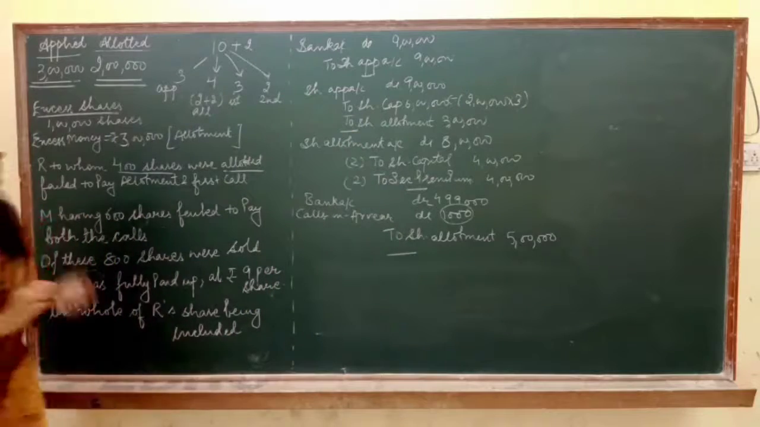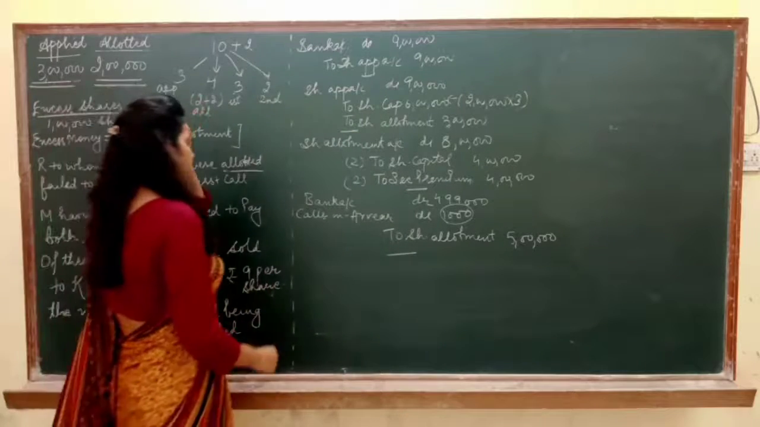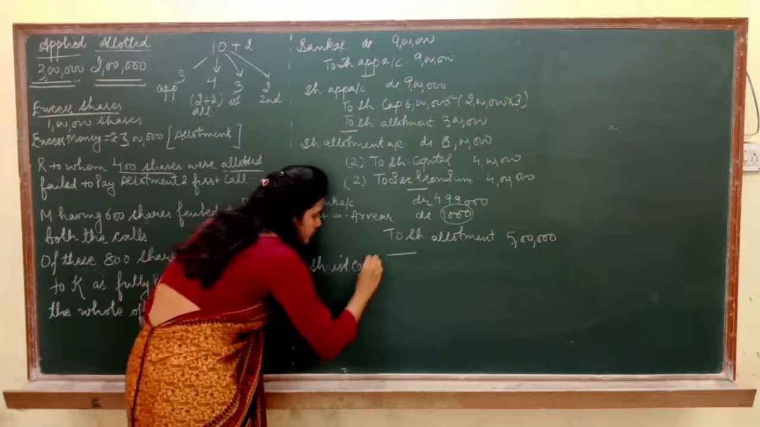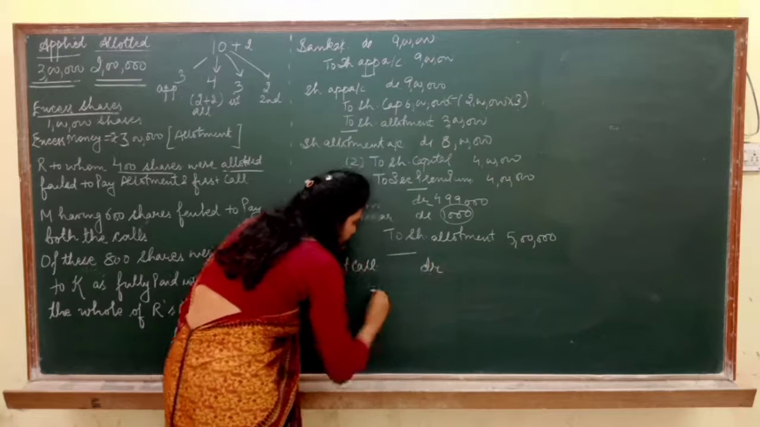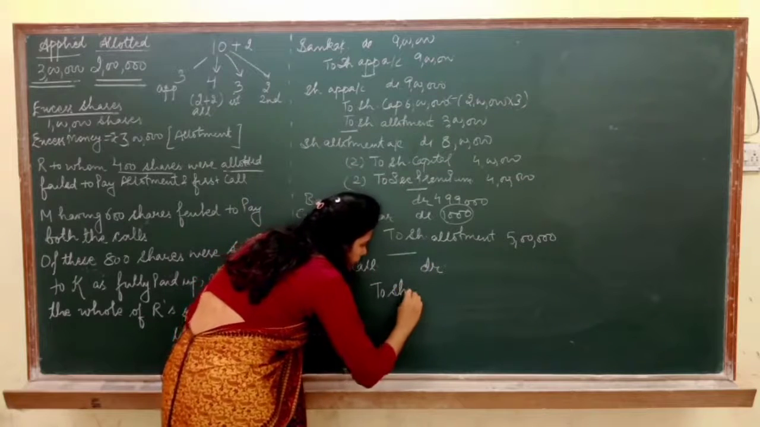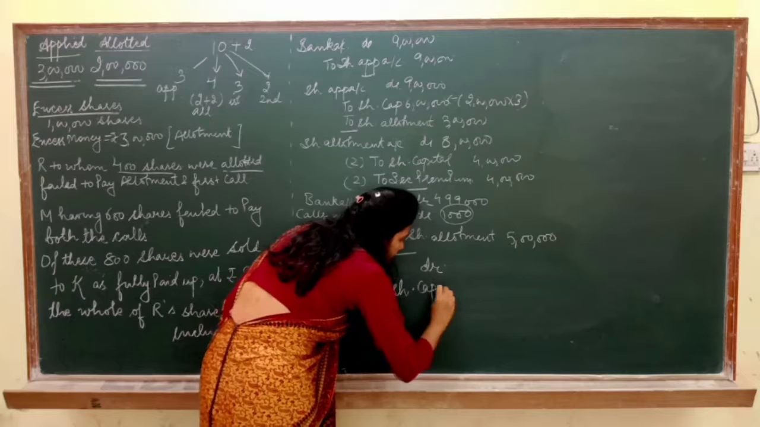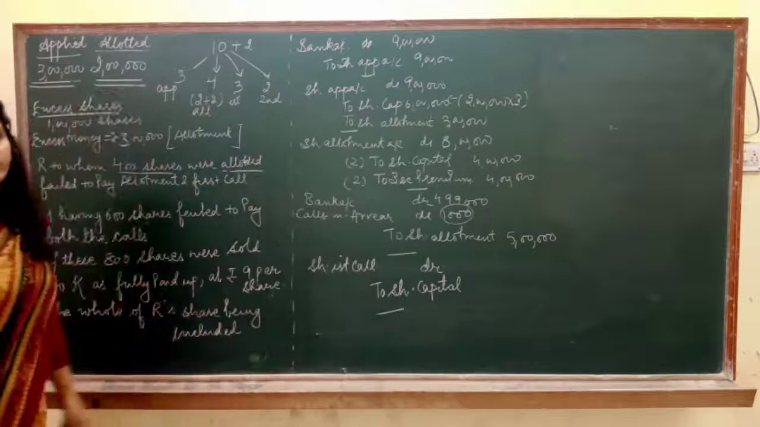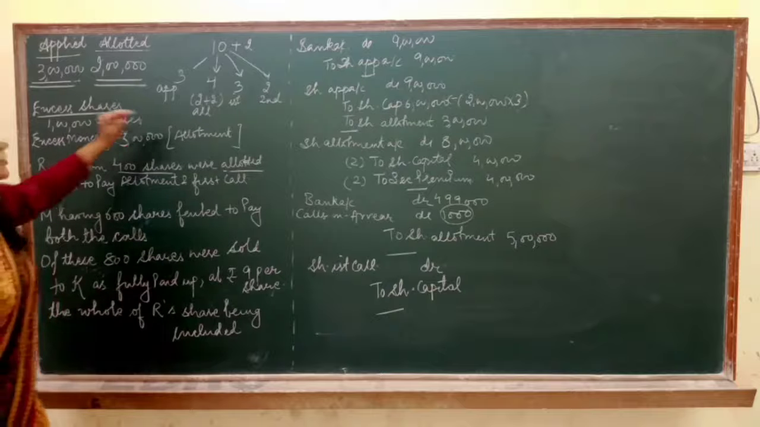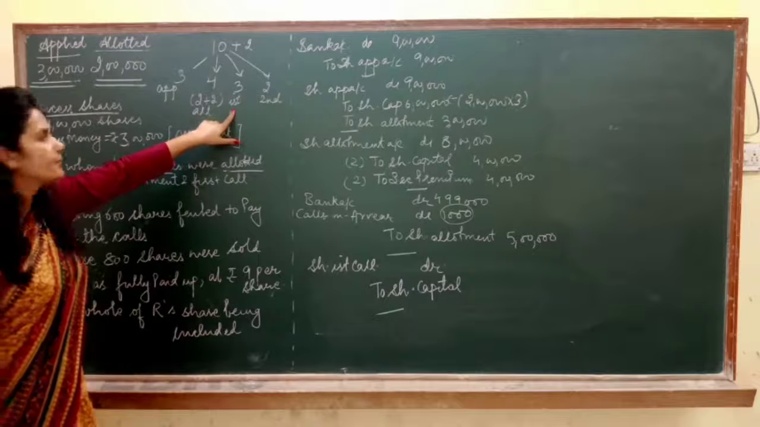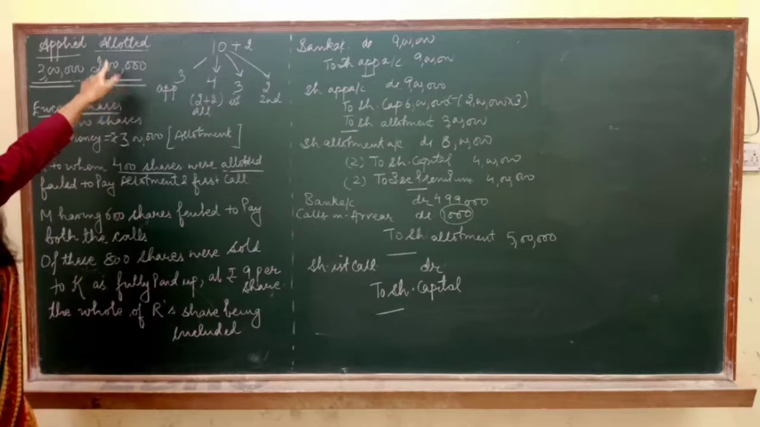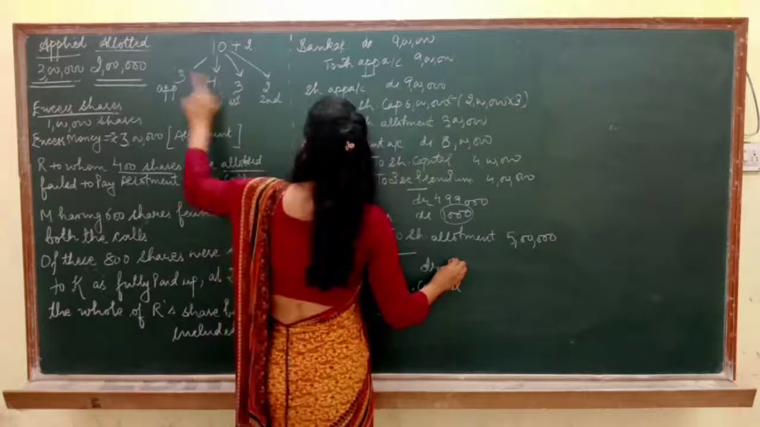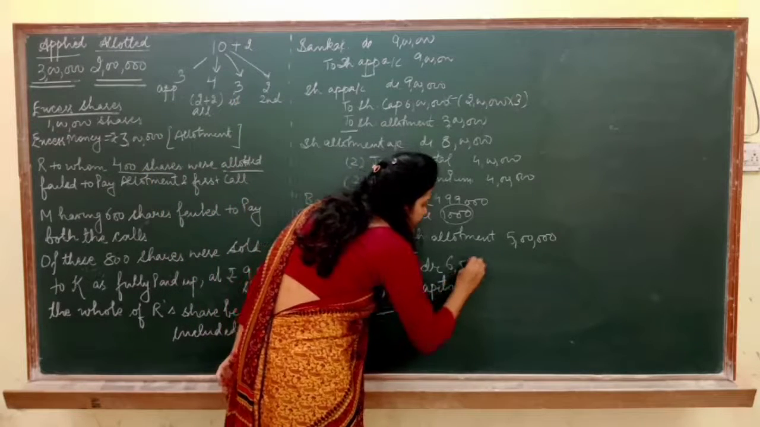Let's move to the next entry. Next is first call. So the entry is share first call debited to share capital. Share first call account debited to share capital account. So here share first call is of rupee 3, and first call can be called only on the number of allotted shares, that are rupees 2 lakh. So here 3 into 2 lakh is 6 lakh.